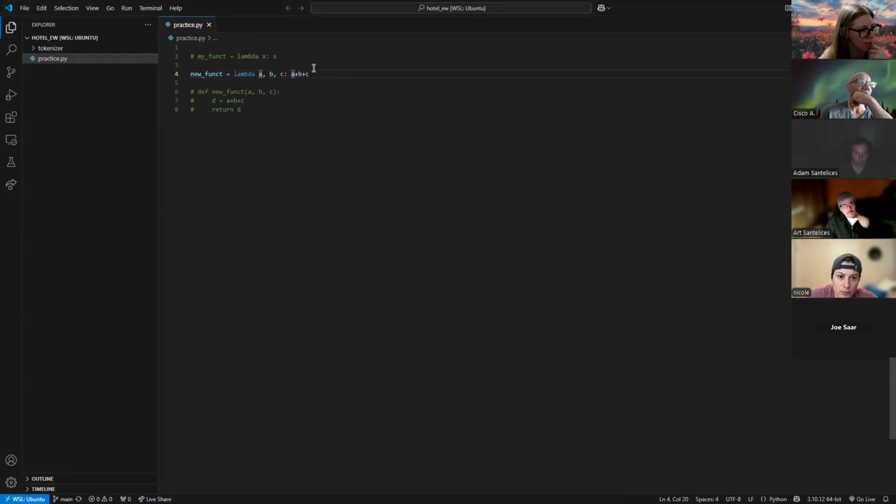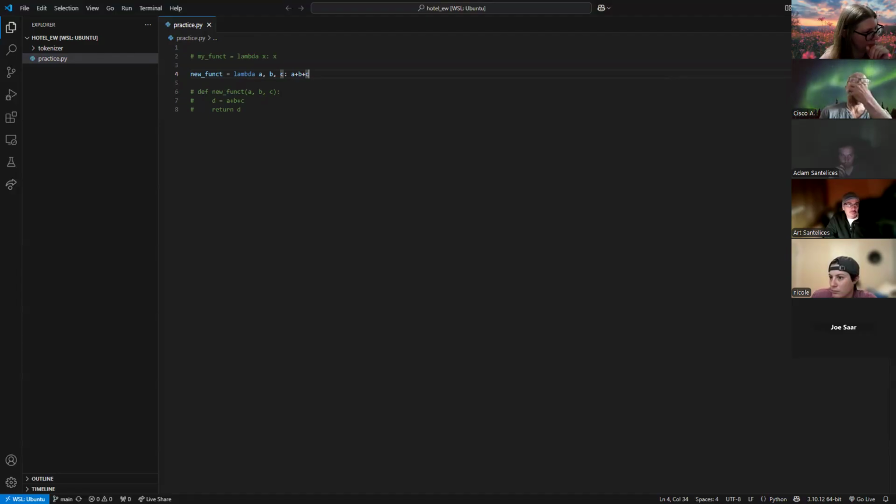Lambdas can be restricting though, because they can only be one line. You can only have a one line lambda expression here. So if you're doing a lot of things and this expression at the end starts getting very lengthy, it might be better to just switch to the regular way you would define this function. Okay. Let's look at some more usages of lambda to make sure we're understanding how this gets set up.